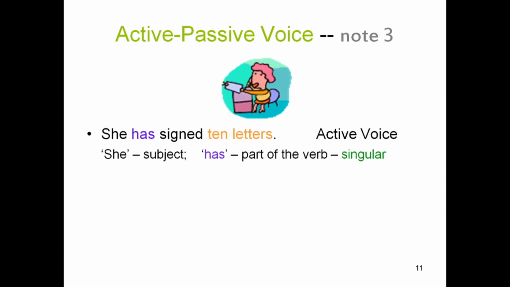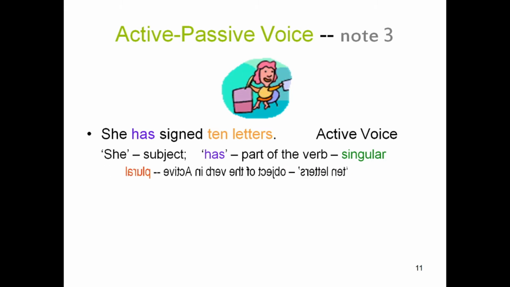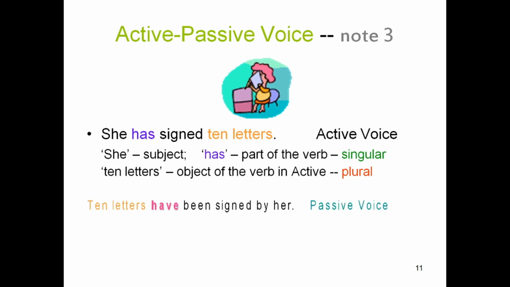Now have a look at this animated picture. Active passive voice note 3. She has signed 10 letters. Active voice. She is the subject, has part of the verb. Singular. Has is the singular. 10 letters, object of the verb in active. That is plural.